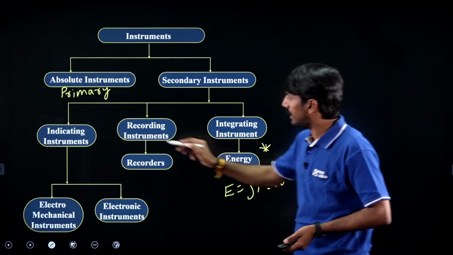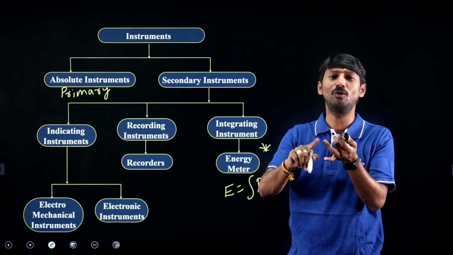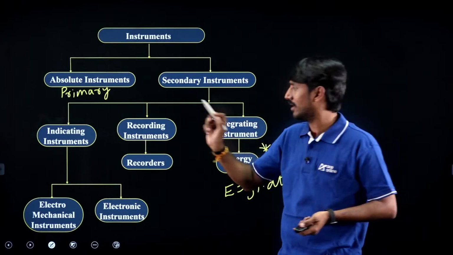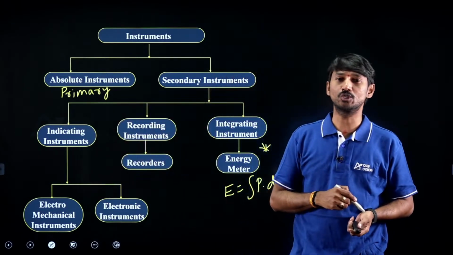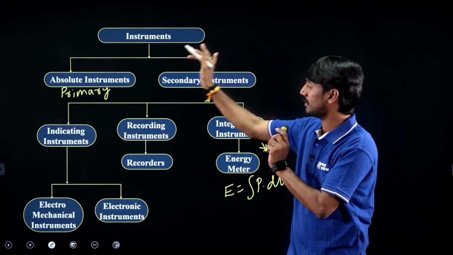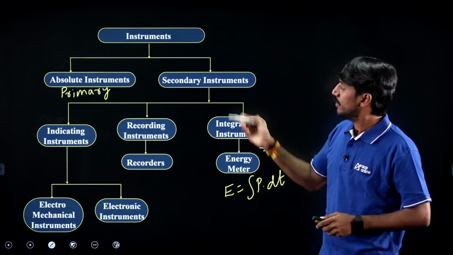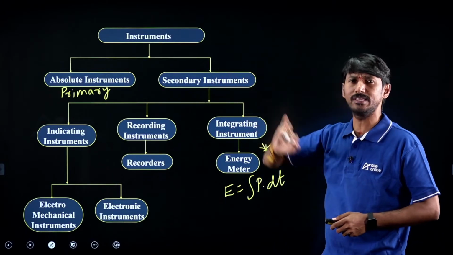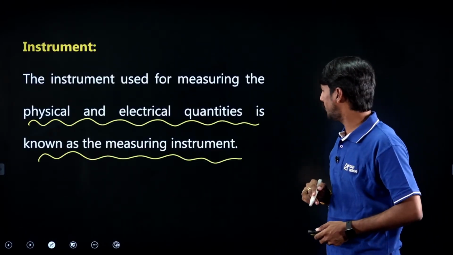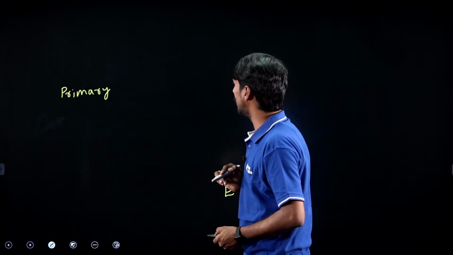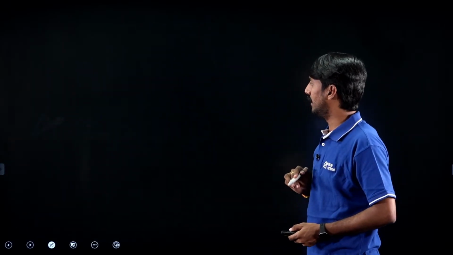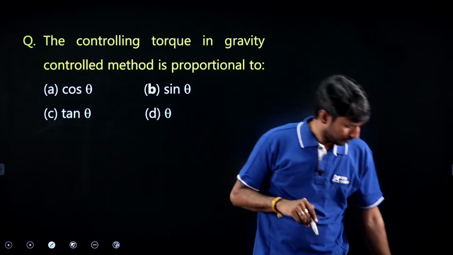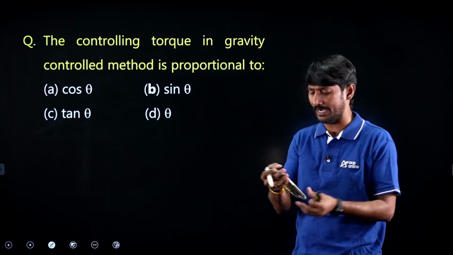And indicating instruments: ammeter, voltmeter, wattmeter, all are coming under the indicating instruments category. This is a simple classification brush up. From these indicating, integrating or recording instruments, what are the different types of questions available? Let us see. Here, sir, for all these questions, try to give the answers.